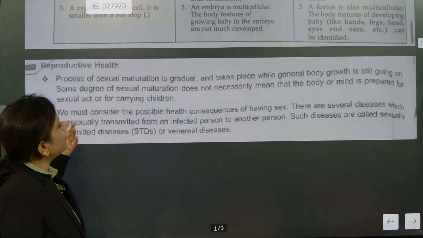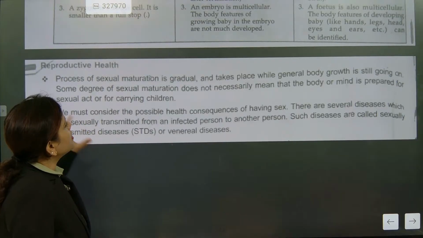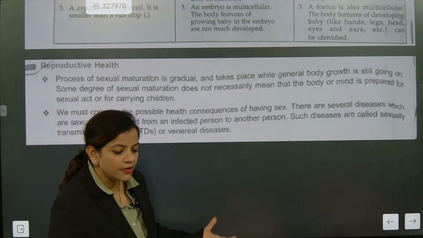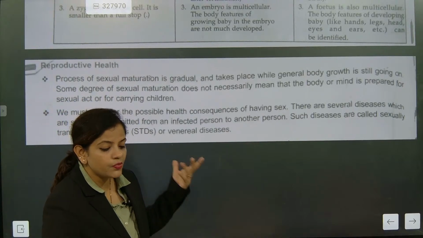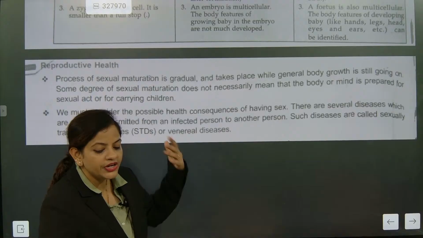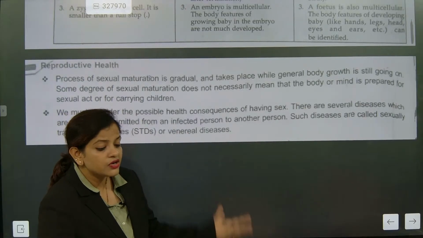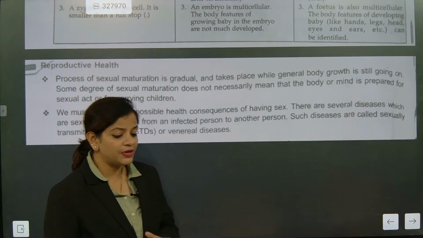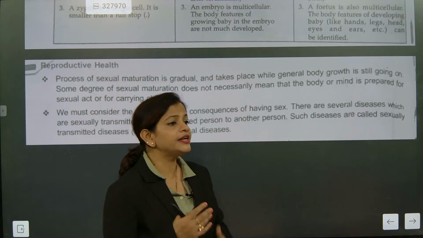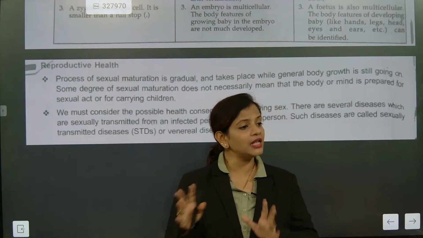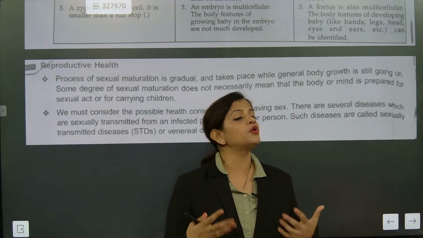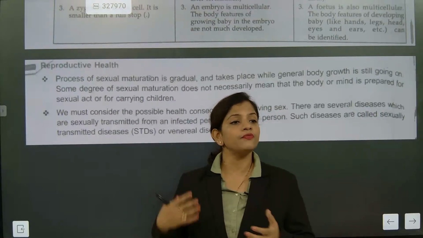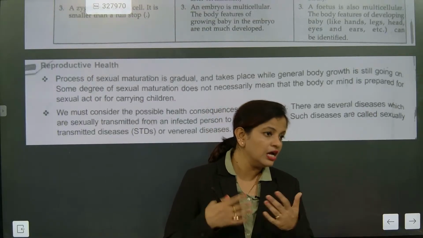Now reproduction is one stage where, when there is sexual maturity, when it is a developed phase, there is a case where STDs, called sexually transmitted diseases, can be transmitted. This sexually transmitted diseases topic is one part of the CBSE syllabus. Why? Because it is very important that like other body organs, we have to protect this organ also. Understood? Because there may be certain types of disease which can affect it.